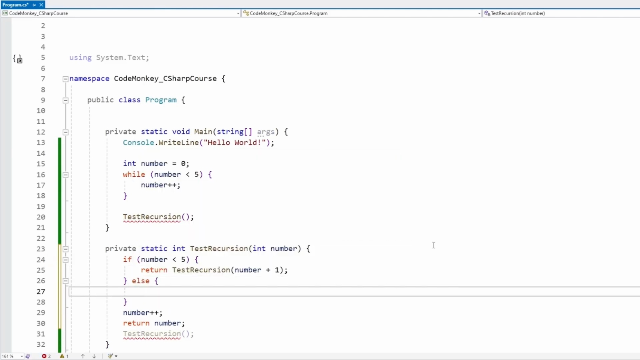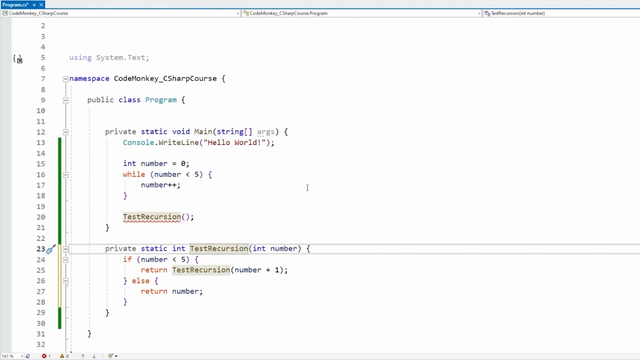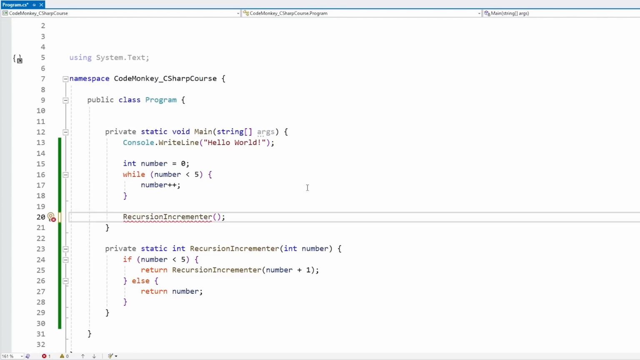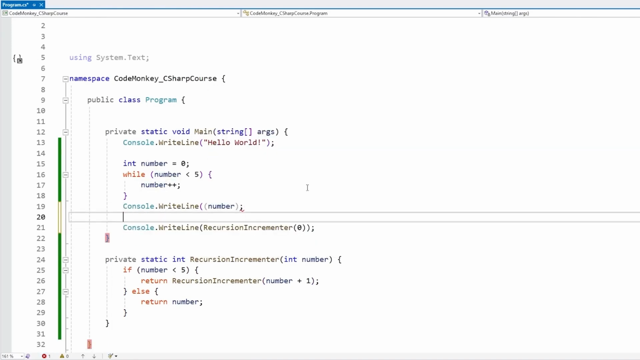And if the number is above or equal to 5, let's just return the regular number. So just like this. Let's give this a proper name, so let's rename this to recursion incrementer. Then up here, let's call the same thing. We're going to start off by calling it with number 0, and let's do a console.WriteLine on this to see the result, and also a console.WriteLine on the other number made with the regular while loop.